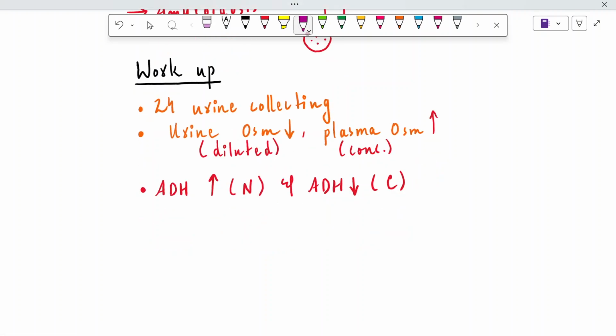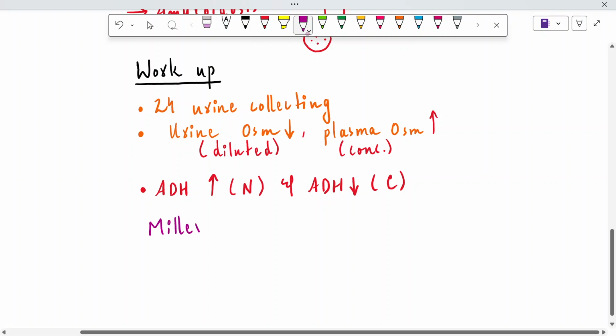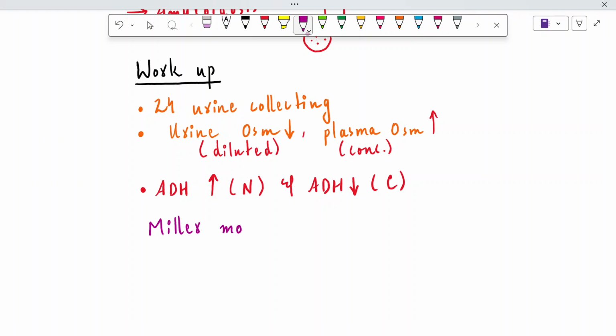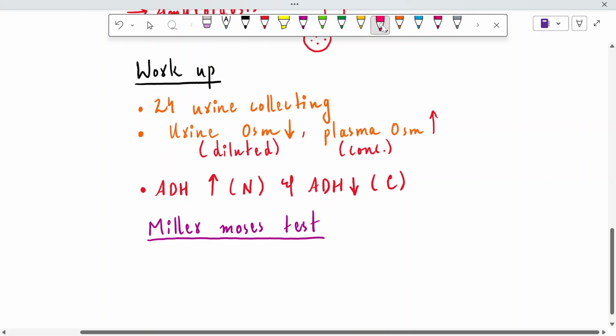There's a special test known as the Miller-Moses test. It is certainly of great importance, so let's discuss what the Miller-Moses test is. I will simplify it for you. In the Miller-Moses test, we are not talking about the diabetes insipidus patient, we are talking about a healthy individual.